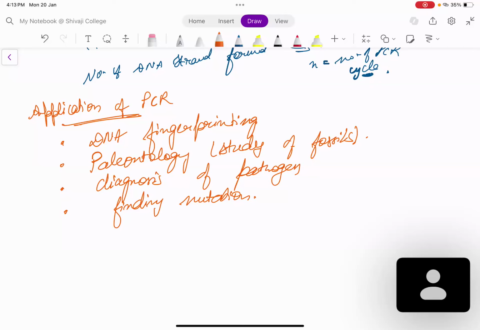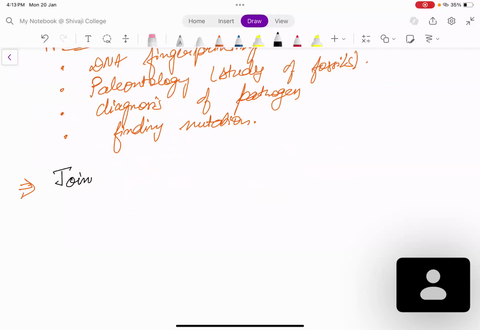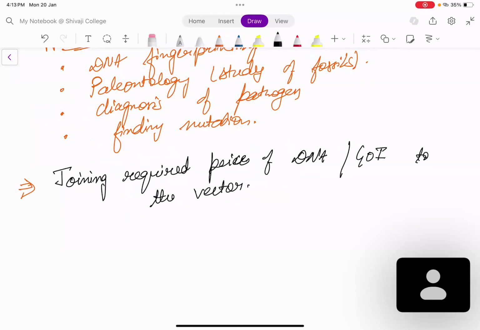The next step is joining the required piece of DNA, or your gene of interest, to the vector. You have chosen both the things. Now you will join them. You will join it with the vector, okay? That will be known as recombinant DNA, rDNA. That is how you form your recombinant DNA.